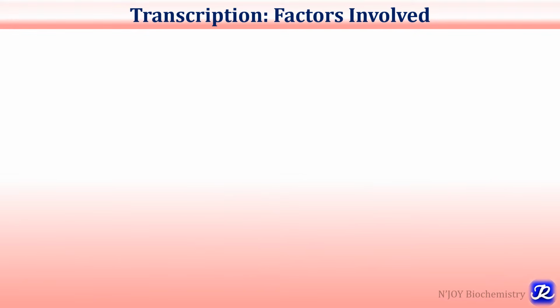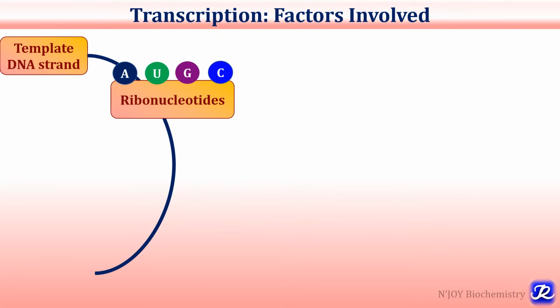What are the various factors involved in the process of transcription? The first one is template DNA strand. Only a single strand of DNA can act as a template strand. Then substrate. Ribonucleotides are required like ATP, UTP, GTP and CTP. So these ribonucleotides are required for the process of transcription.